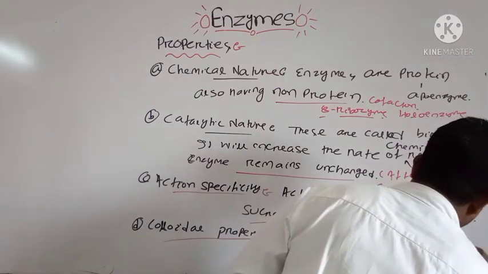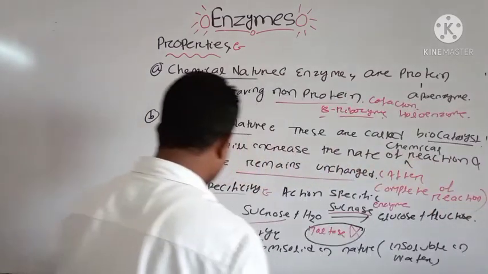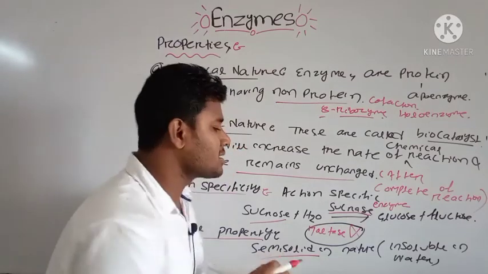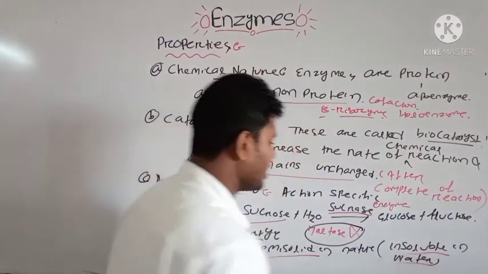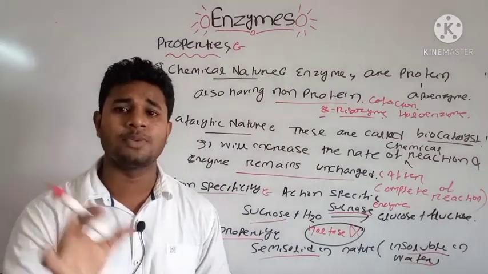Why are they insoluble? Because they are colloidal in nature and semi-solid in structure. That's why they are not soluble in water. These are the important properties. Note down these properties, then we will discuss a few more properties of enzymes.